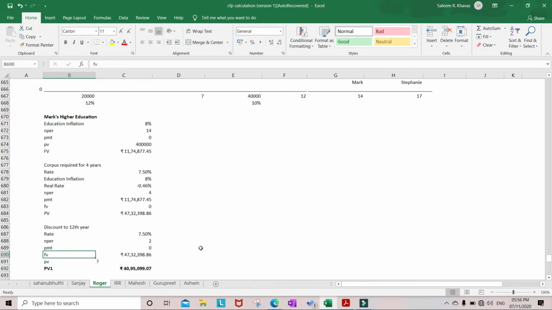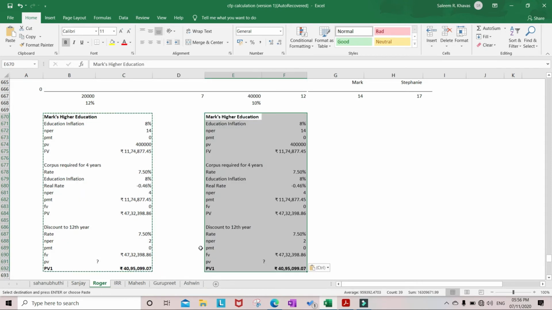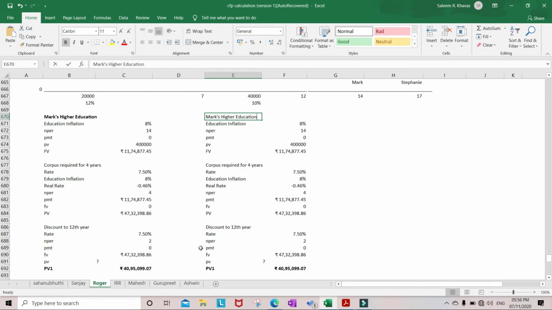We just copy this and make a few changes in it. So this is Stepney, and Stepney is higher education.